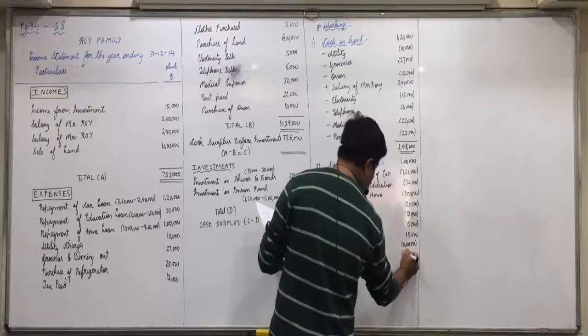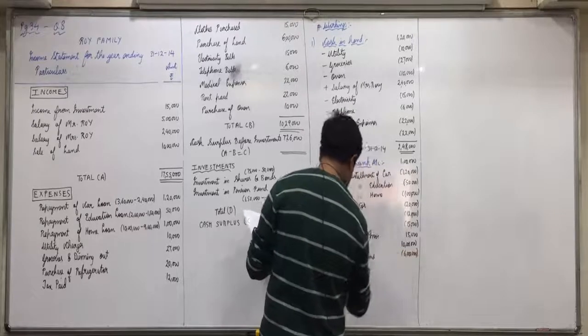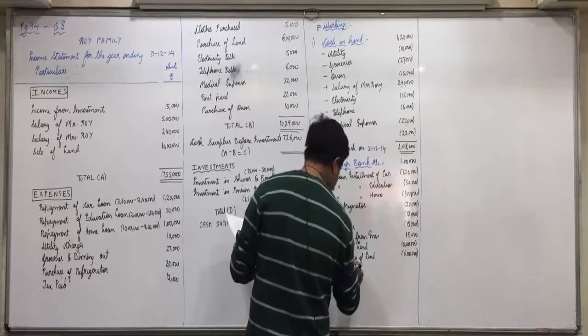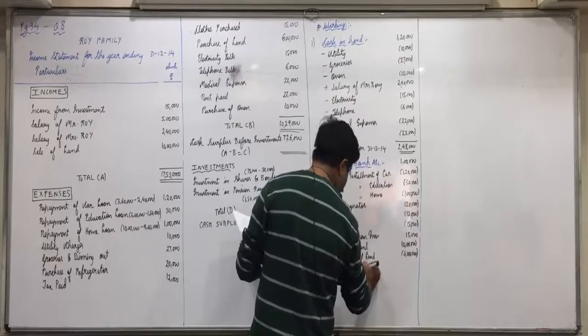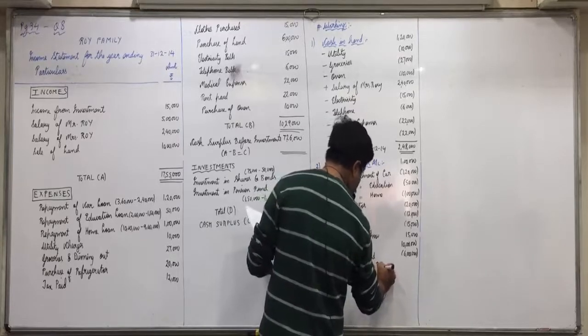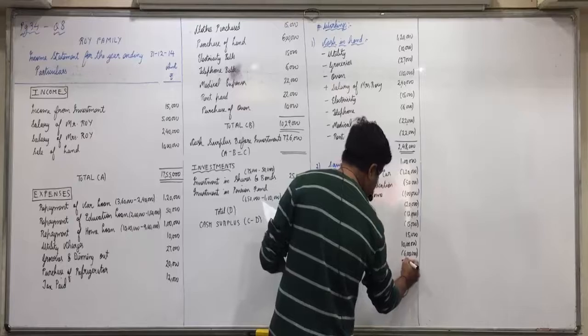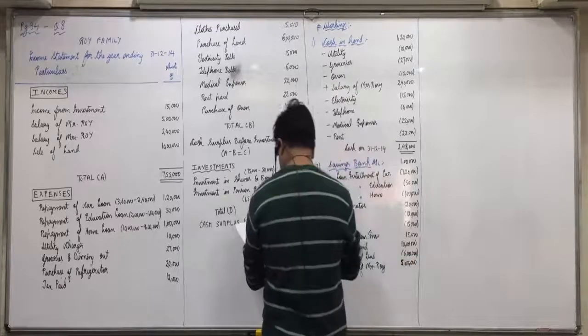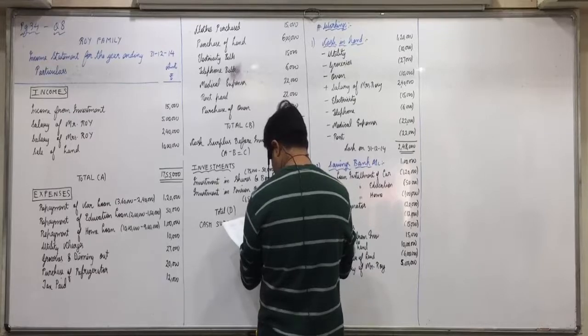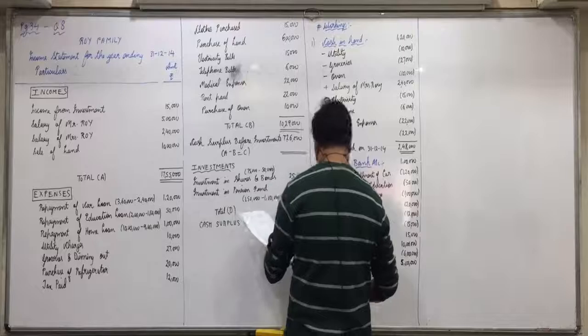Now I forgot in between the salary of Mr. Roy, 5 lakhs, that is plus. That is also received by check, 5 lakhs. Then below, bills are all paid in cash. At the end, investments are made by check.